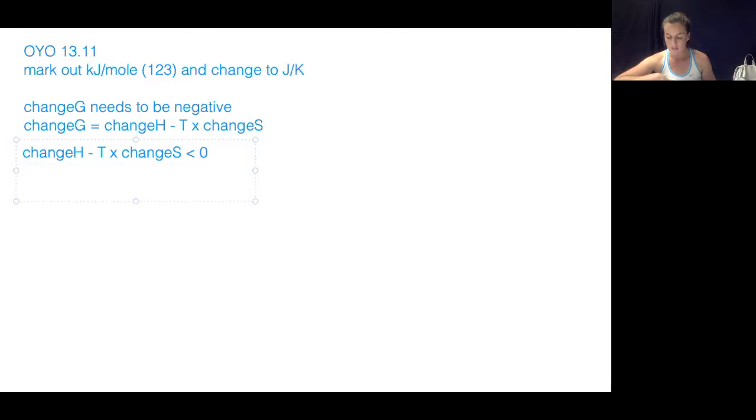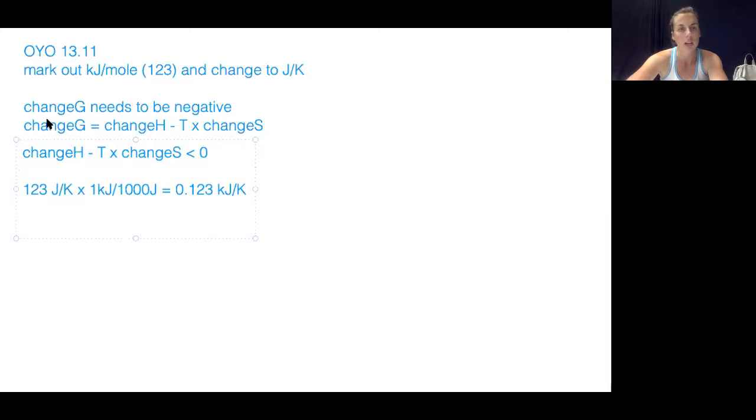So we are going to convert the joules over Kelvin. That's the change in entropy, 123 joules over Kelvin. And we're going to just use a conversion factor, so times 1 kilojoule over 1,000 joules. And that's going to give us 0.123 kilojoules over Kelvin.